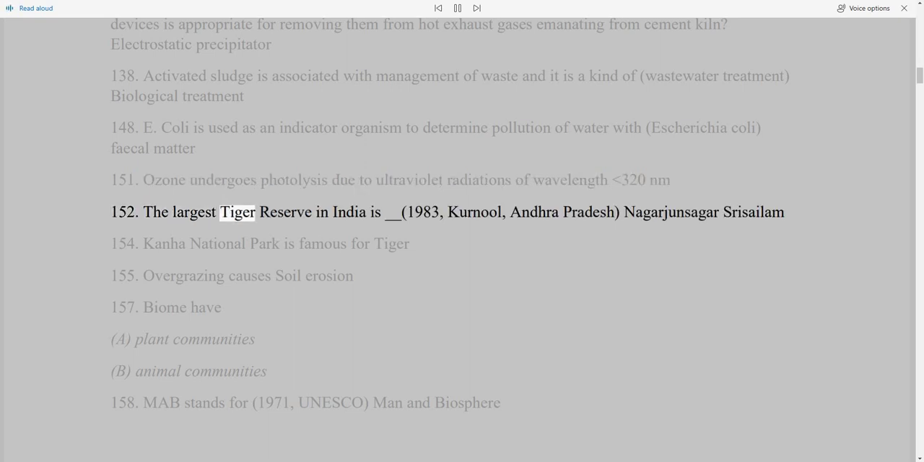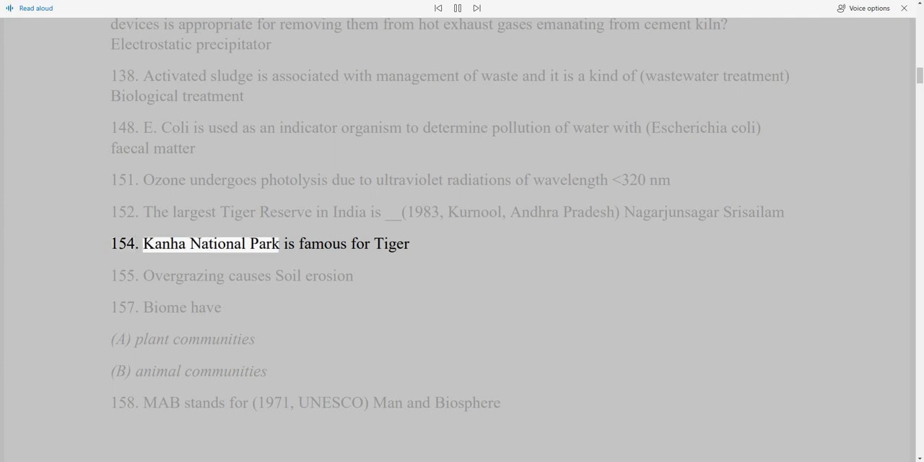152. The largest tiger reserve in India is Nagarjunasagar Srisailam, Andhra Pradesh, established 1983. 154. Kanha National Park is famous for tiger. 155. Overgrazing causes soil erosion. 157. Biome have A. Plant communities, B. Animal communities. 158. MAB stands for Man and Biosphere, UNESCO, 1971.